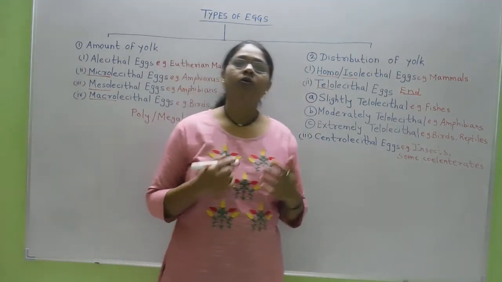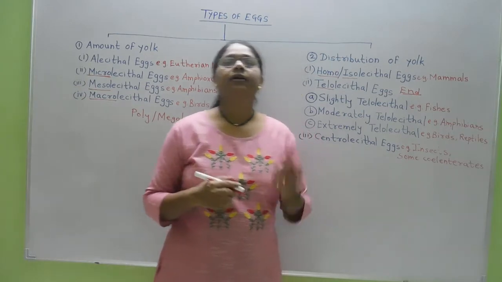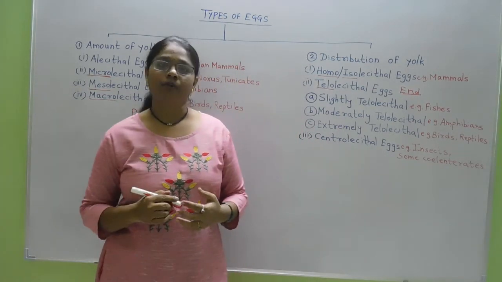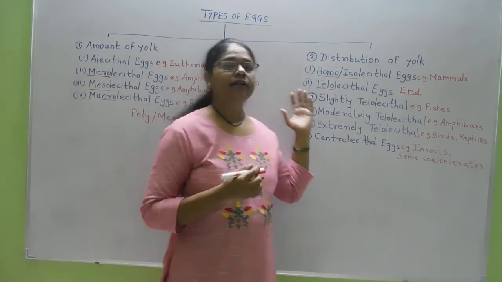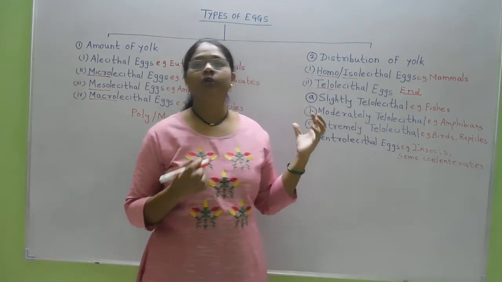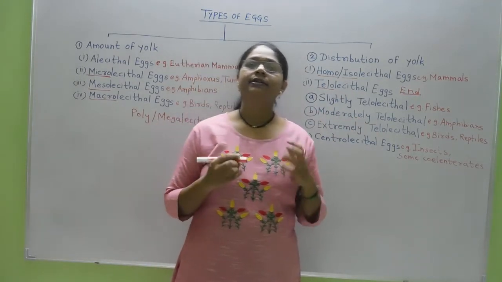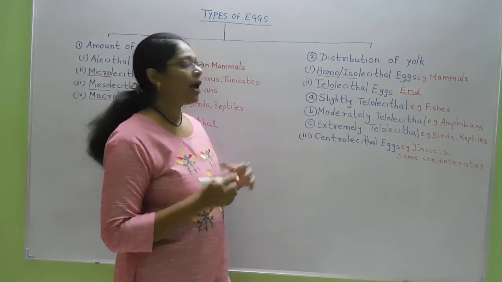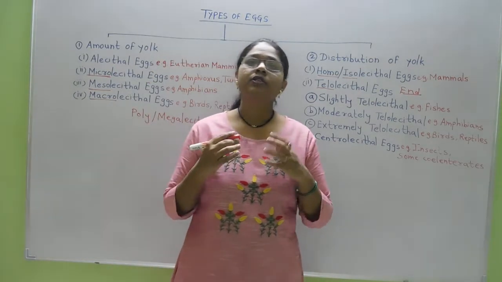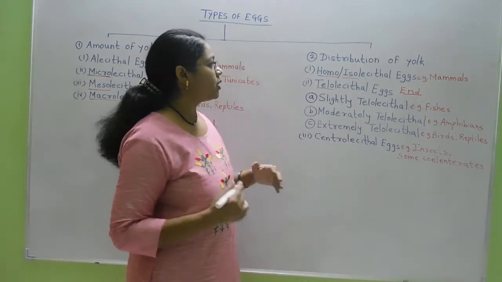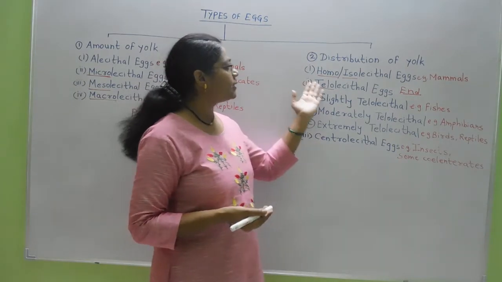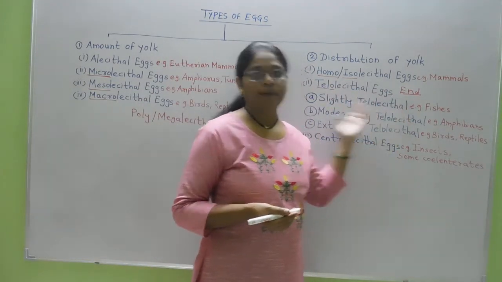You all know the structure of the egg. It contains an animal pole and a vegetal pole. And here at the vegetal pole, most of the yolk of the egg is concentrated. So at the vegetal end the yolk is concentrated, and therefore such eggs are called Telolecithal eggs.